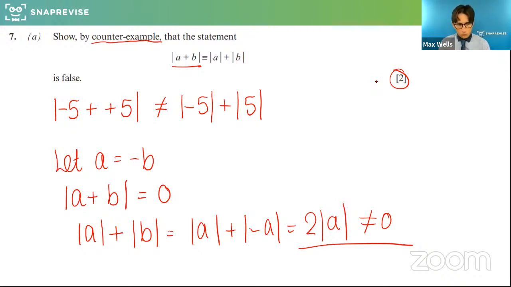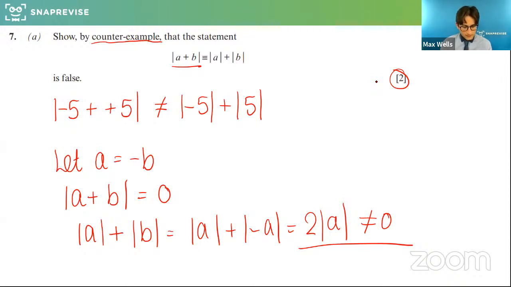When there's a 0, when there's a 1, how can I change it to make it a little bit bizarre? Could I consider 0? Could I consider 1? Could I consider something irrational? You have to pick things that are going to give you the weird, quirky cases, because other numbers that are similar probably give similar results. So absolutely, it is essentially a little bit of trial and error, but there are ways that you can still develop exam technique for this. You don't want to overspend time on it. If you're thinking, this is taking me ages, you're probably overcomplicating it. You've got to find that weird scenario. The more you do of these, you'll see it's quite simple.